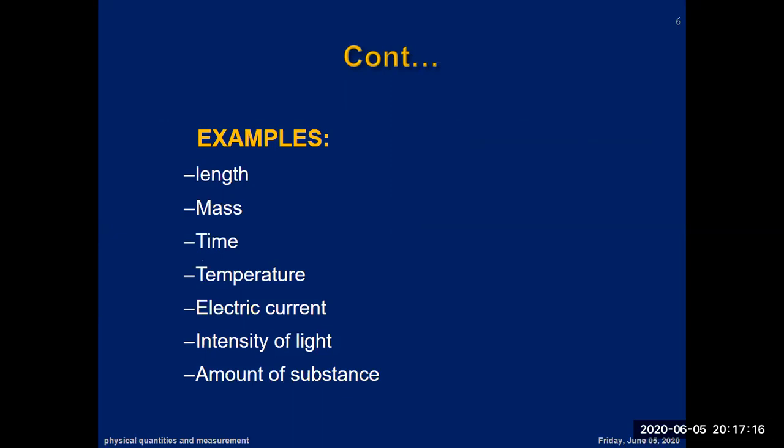Now, what are the examples? Examples are length, mass, time, temperature, electric current, intensity of light, and amount of substance. Basically, these are 7 in number. You see, these are 7 in number. These quantities are responsible for calculating the other quantities. These are used to calculate the other quantities. So they are the base quantities.